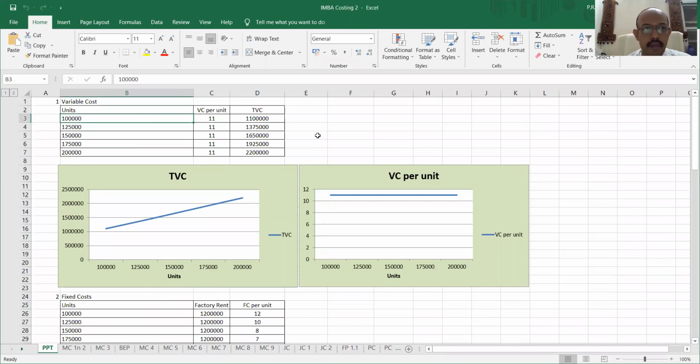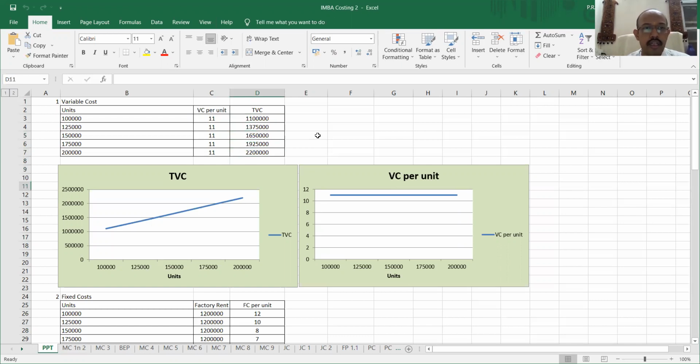We have units that are produced over here: 1 lakh, 1,25,000, 1,50,000, and so on. The variable cost per unit is given to us as 11, 11, 11, 11, 11. And the total variable cost you can get by just multiplying the units produced by the variable cost per unit. Once we do that, you understand that the total variable cost is 1,10,000 over here. And it keeps on increasing.